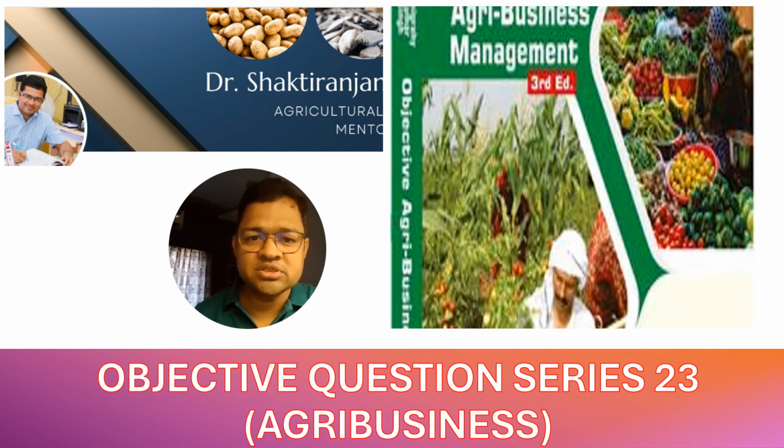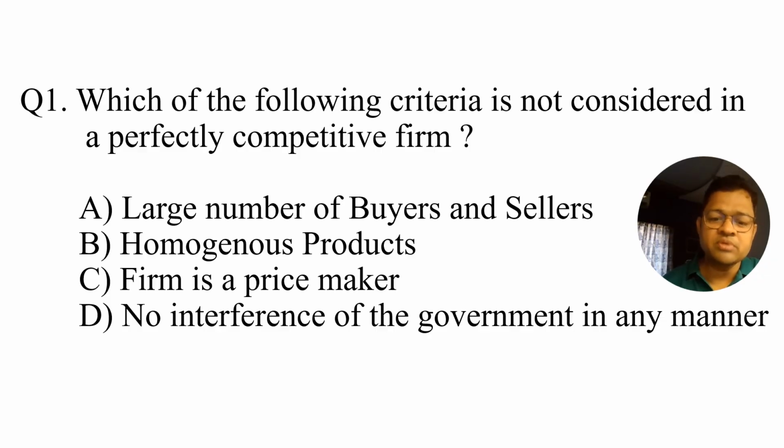In today's question series, the first question is: which of the following criteria is not considered in a perfectly competitive firm?